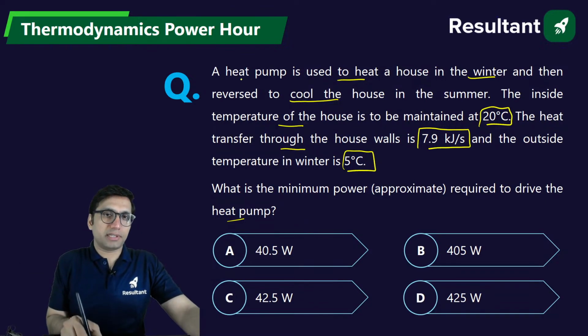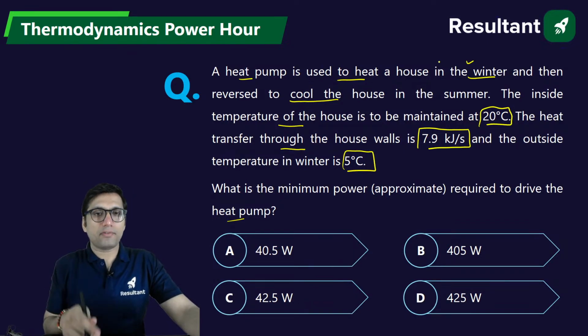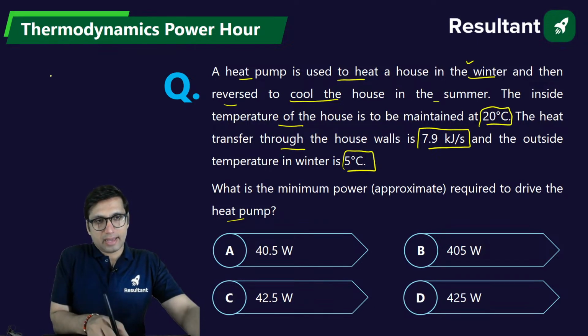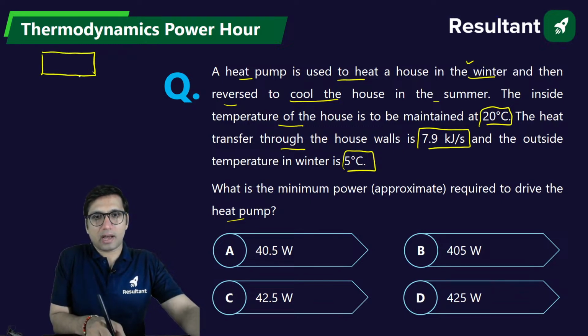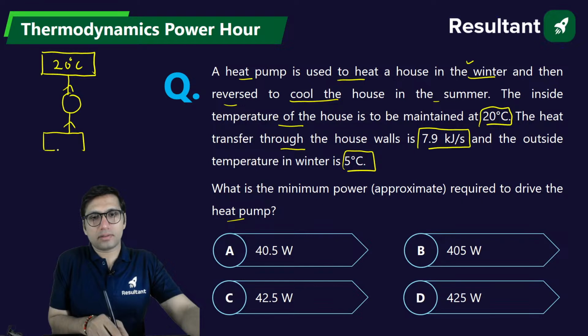Now see this question. There is a heat pump which is required to heat the house in winter, and with the help of reverse technology, you can also cool the same house in summer. So what are the conditions of temperature mentioned in this question? The house is to be maintained at 20 degrees Celsius, that is, high temperature will be 20, and the lower temperature is 5 degrees Celsius, which is the outside temperature. In this particular question, it is being asked, what is the power input that the heat pump will need?